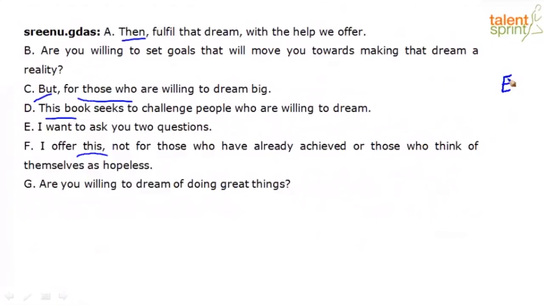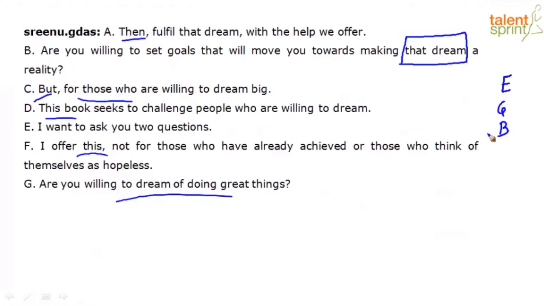I want to ask you 2 questions. What are those 2 questions? One is, are you willing to dream of doing great things? Are you willing to set goals that will move you towards making that dream a reality? Why should it be GB and not the other way around? Because you have that dream here. What dream? Which is introduced here. Are you willing to dream of doing great things? So that dream is the dream where you're thinking of doing great things. So EGB, right?